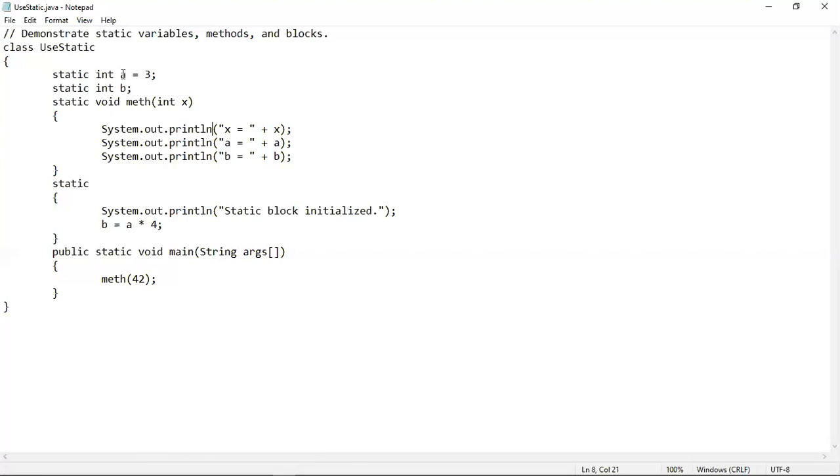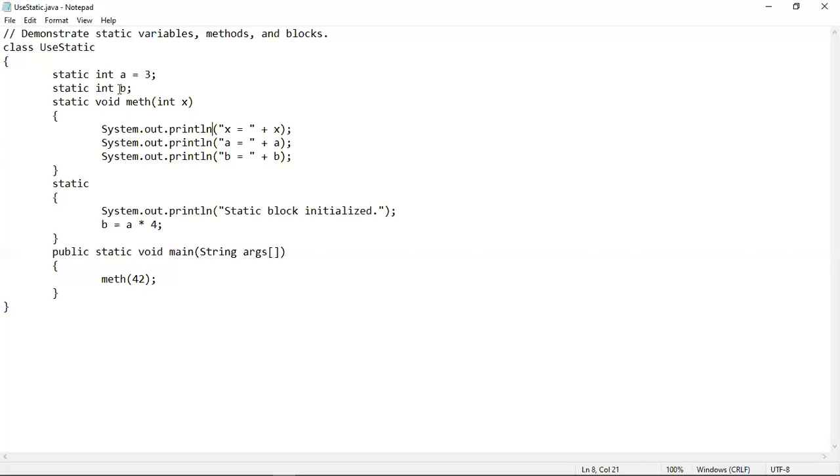Whenever you are declaring a variable as static, it will be initialized with zero by default. That means whenever these declarations are executed, A and B will contain 0. But after that, we are writing an initialization statement where the value 3 is assigned to the variable A. That means 3 will override the 0 that has been stored inside A, because it is a static variable. But in the declaration of static int b, we can see that no assignment is taking place.